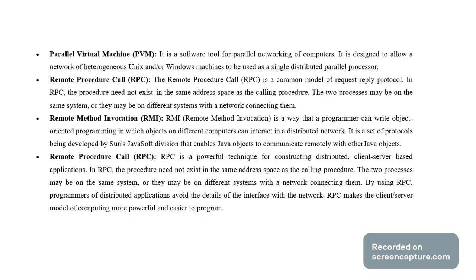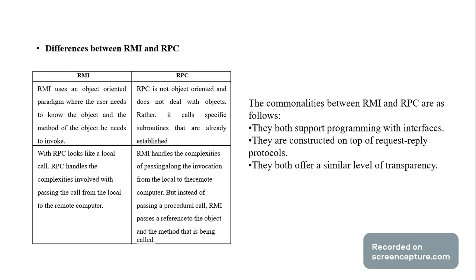Modern methods are used in distributed systems. Parallel virtual machine is designed to allow a heterogeneous network. RPC is used when two processes may be on the same system or on different systems using network communication, and RMI is used to write object oriented programs so that different computers can interact in the distributed network. Difference: RMI is an object oriented paradigm. RPC is a specific subroutine. They both support programming with interfaces. They are constructed on top of the request reply protocol. They both offer a similar level of transparency.